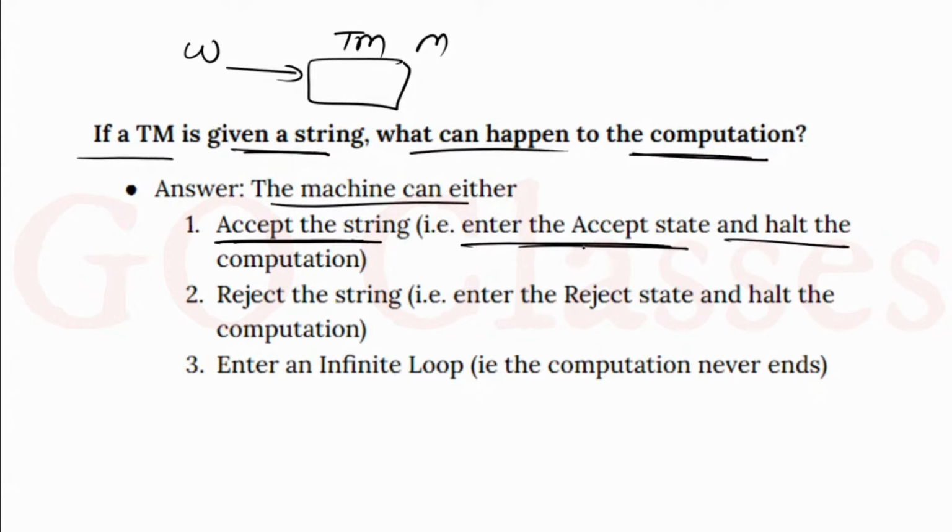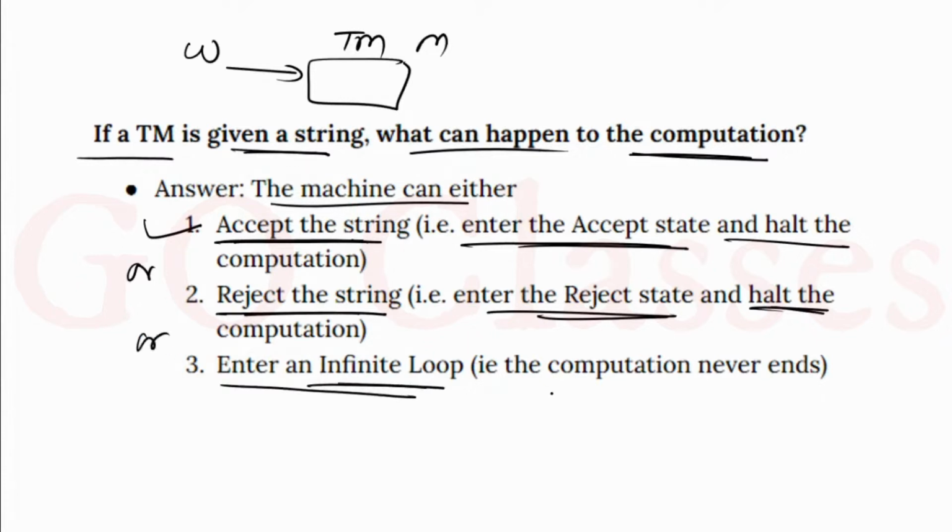Or it can reject the string, which means it can halt and say no. Or it may enter an infinite loop, so the computation never ends. You can think of this Turing machine as a black box that keeps on going and will not halt. One of these things can happen, as I have already explained.